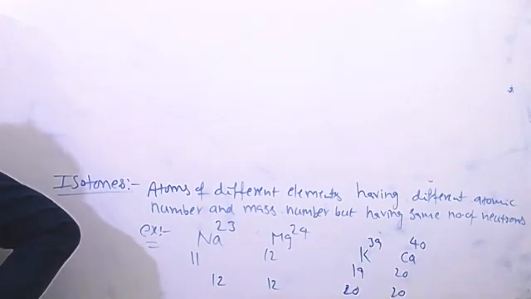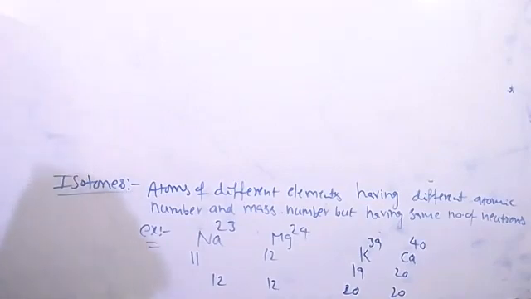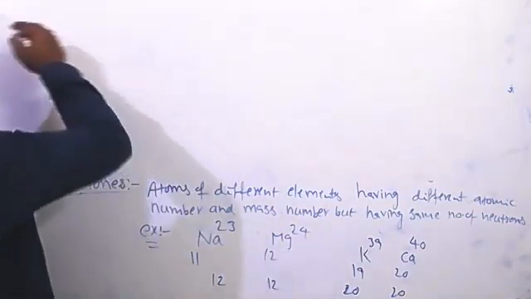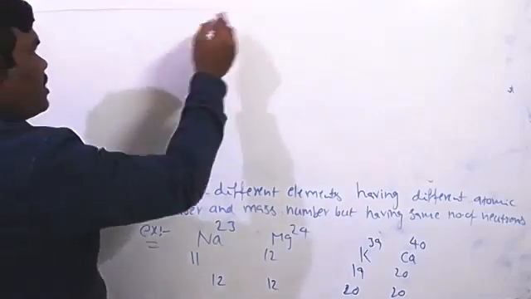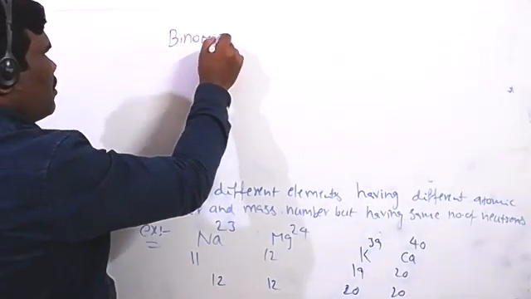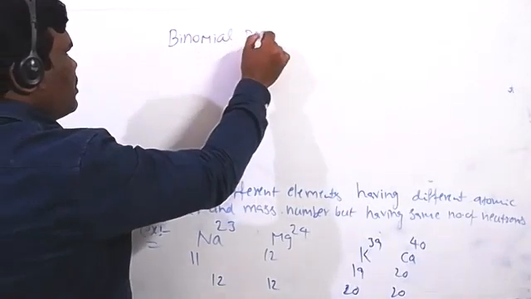Yesterday, what did we do? Yesterday's class: variance and standard deviation. Okay, today I will write a new concept: binomial distributions. This is the last concept of this chapter.